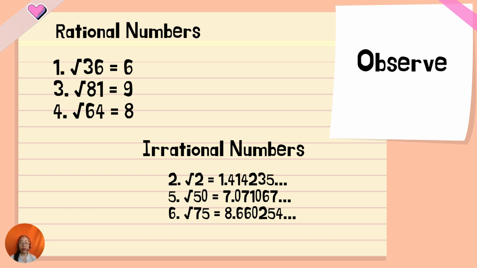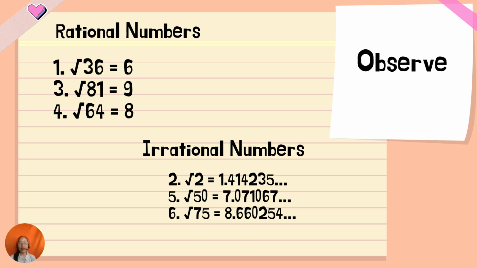The square root of 36 is 6. The square root of 81 is 9. The square root of 64 is 8. So what can you say about 6, 9, and 8? Those are rational roots, or rational numbers. When it comes to irrational numbers, we have the square root of 2. It is irrational because we have 1.4142 and so on.